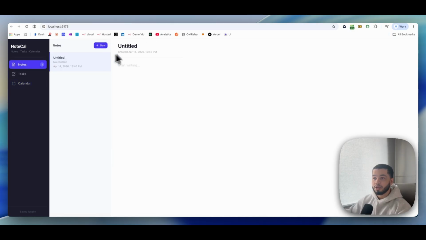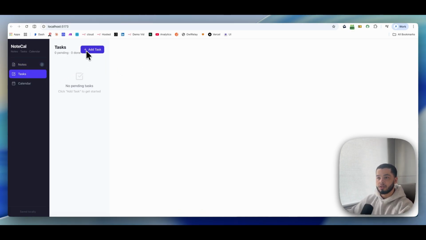We can add a new note here, give it a title. It's not the worst, but it could look better. Let's say test note. I am showing people how to use the superpowers skill, and you can see we can use a new note and we can create new notes.